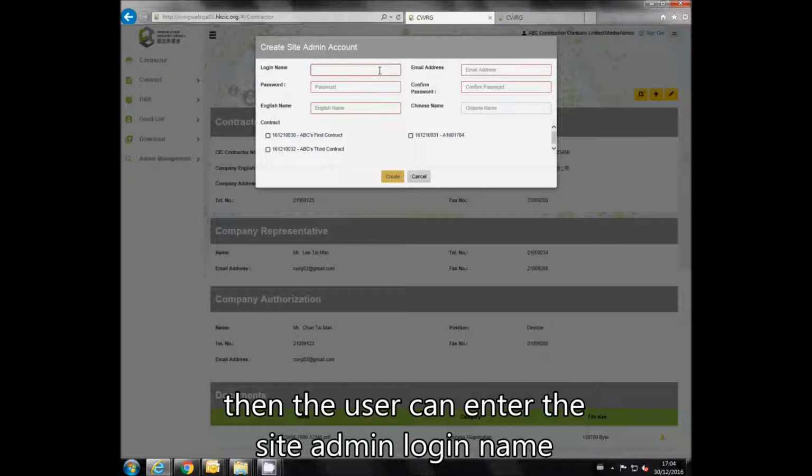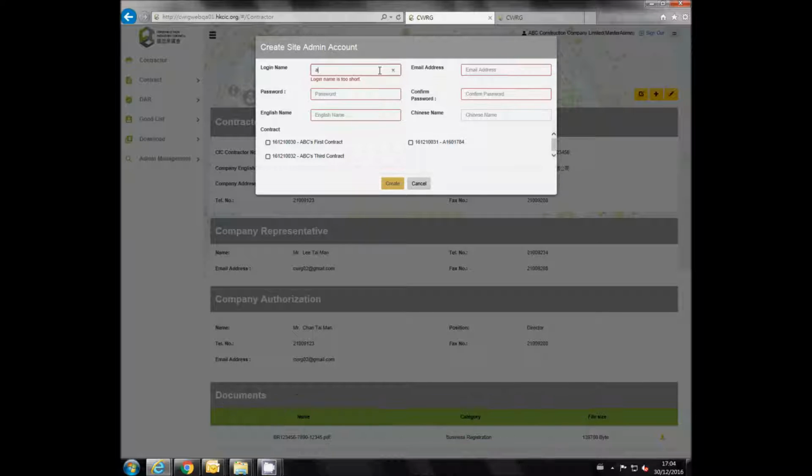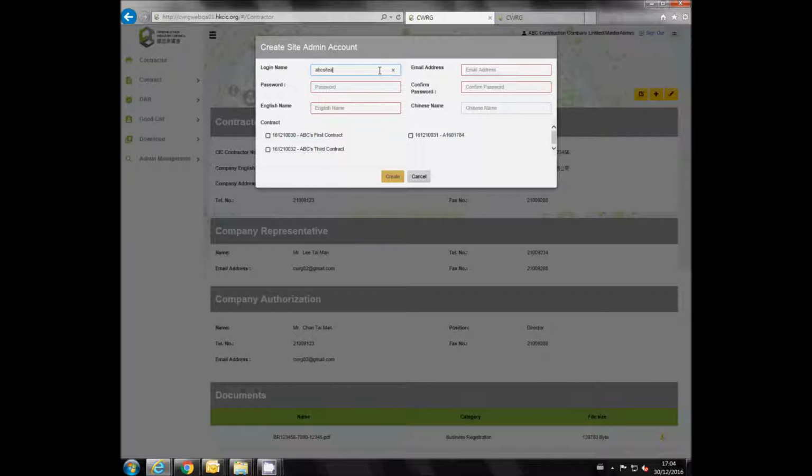Then the user can enter the site admin login name, email address, password, English name, and Chinese name.